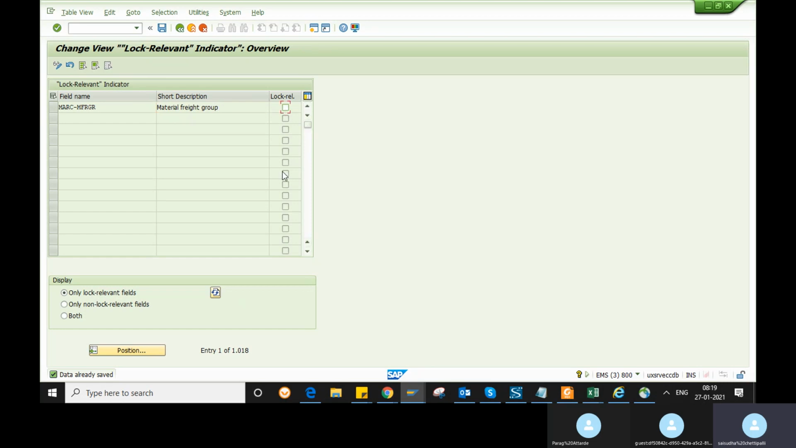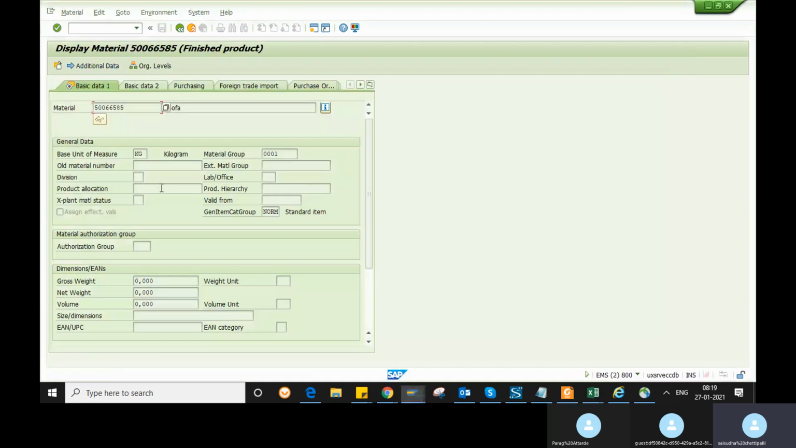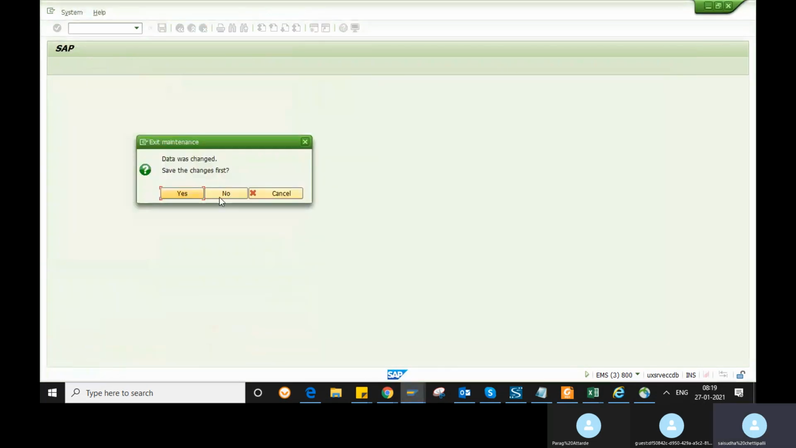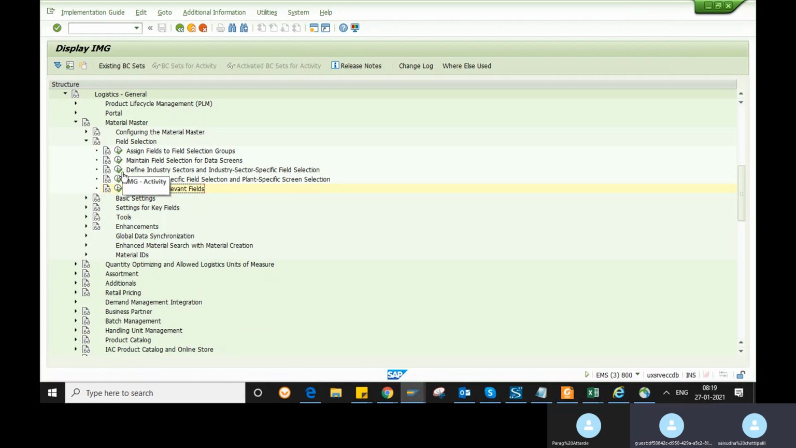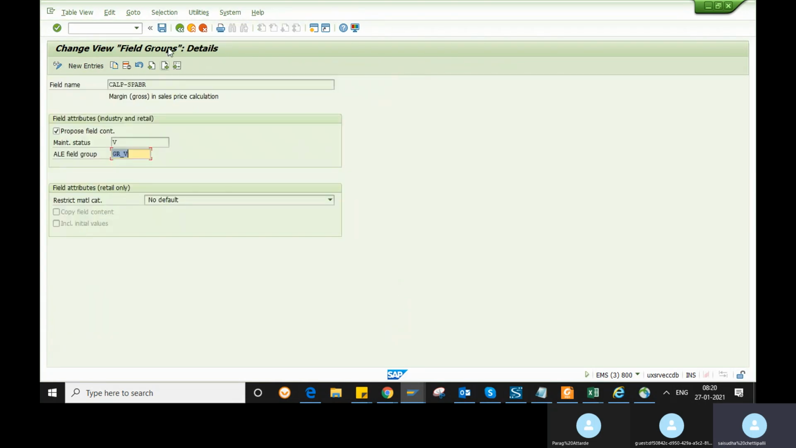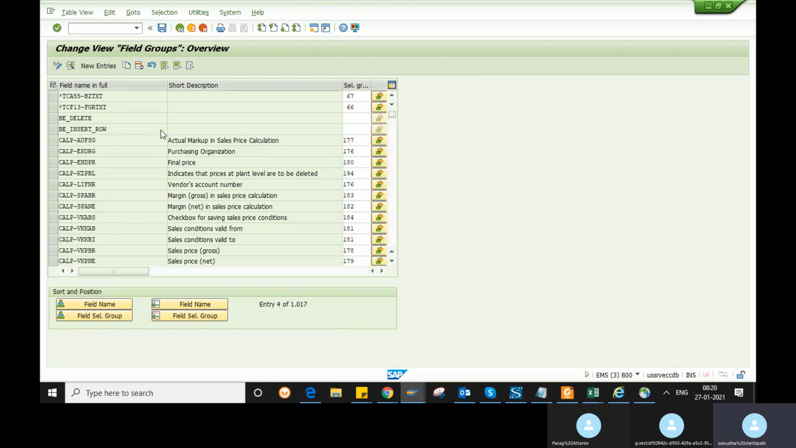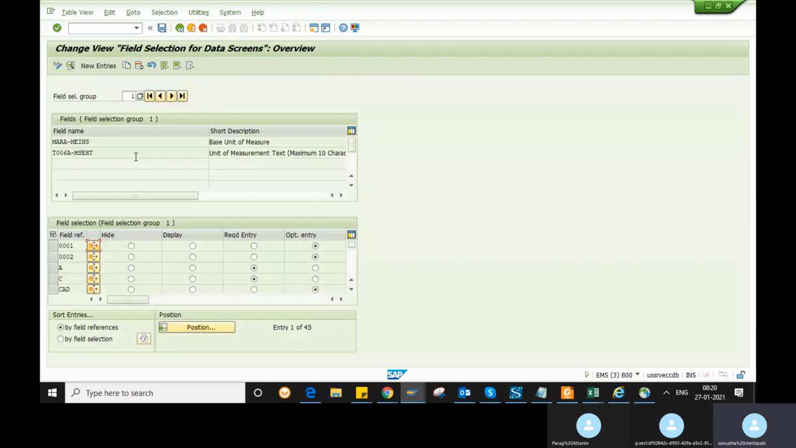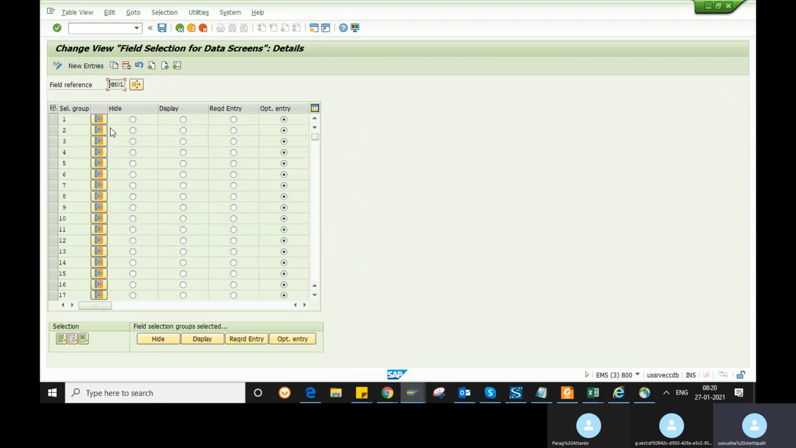Or else you can do one thing, you can use a field selection group in display mode also. Generally we don't use it, but if you want to, you can use this one. You can go to the material, maintain field selection for data screen. If you want a particular field, for example the base unit of measure, to be in display mode, you can set it so.